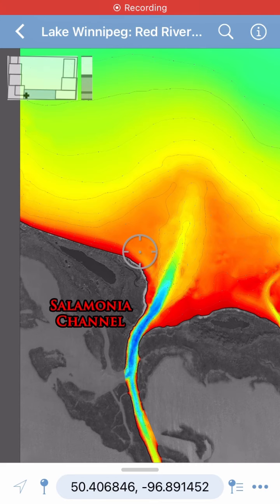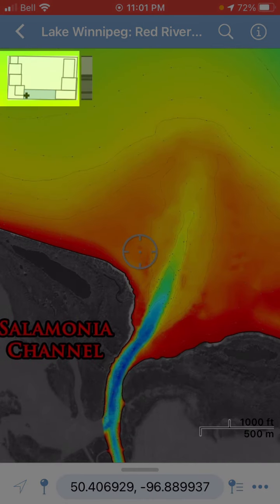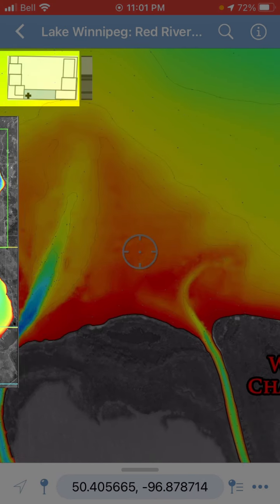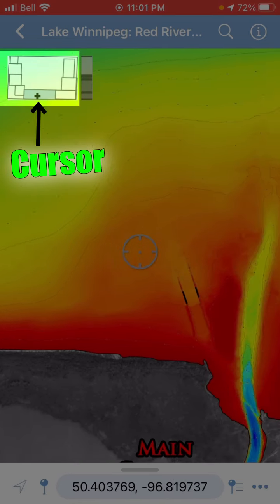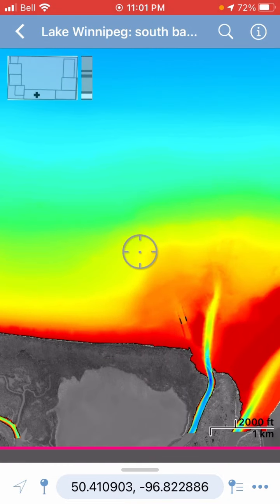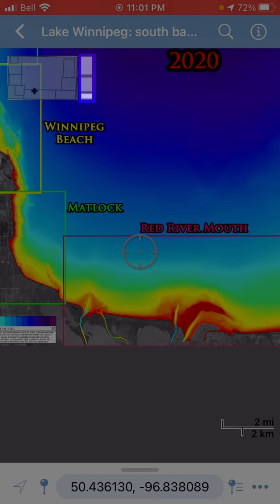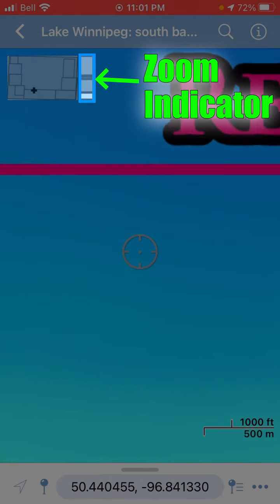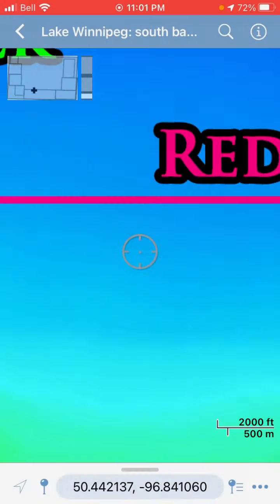So you'll notice a couple things in the top left corner, and one of them is a preview of the shape and the relative positions of the individual map tiles that make up the bundle, and there's actually a cursor over top that indicates the position of your current map view. If you pinch to zoom all the way out, you'll activate the low-res overview map, which shows all the chunks together. And if you look beside the tile previews in the top left, there's actually a zoom slider indicator bar that moves as you zoom in or out.